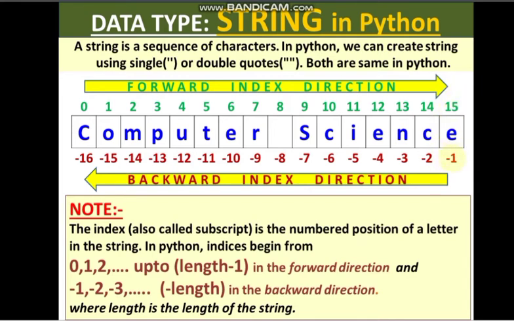And the backward index starts from minus 1 from the right hand side till minus the length of the string, since you are starting from minus 1, and it will move towards left till minus 16. Right?